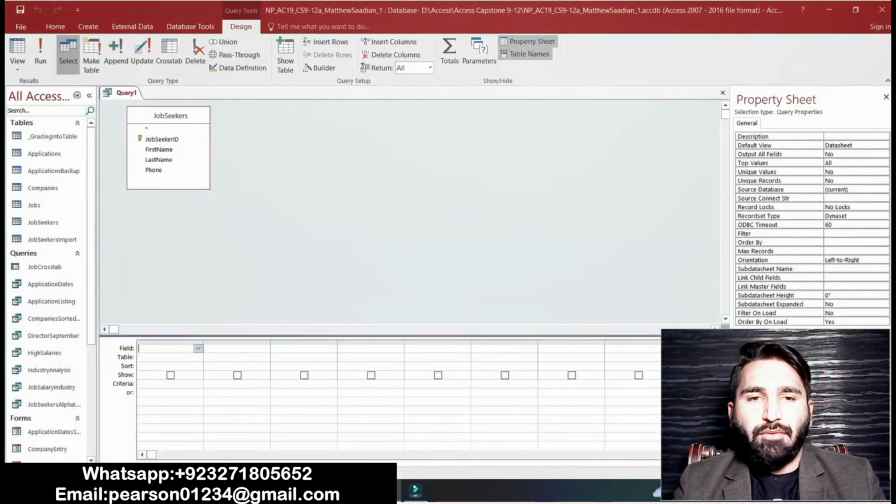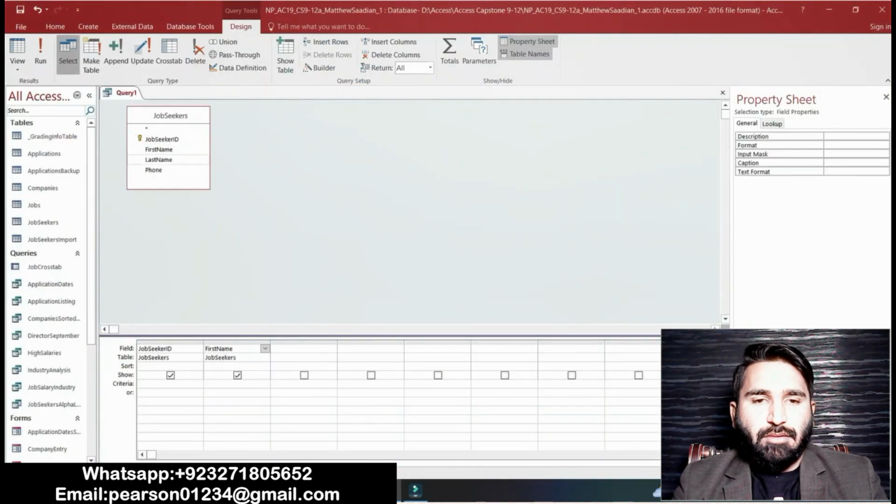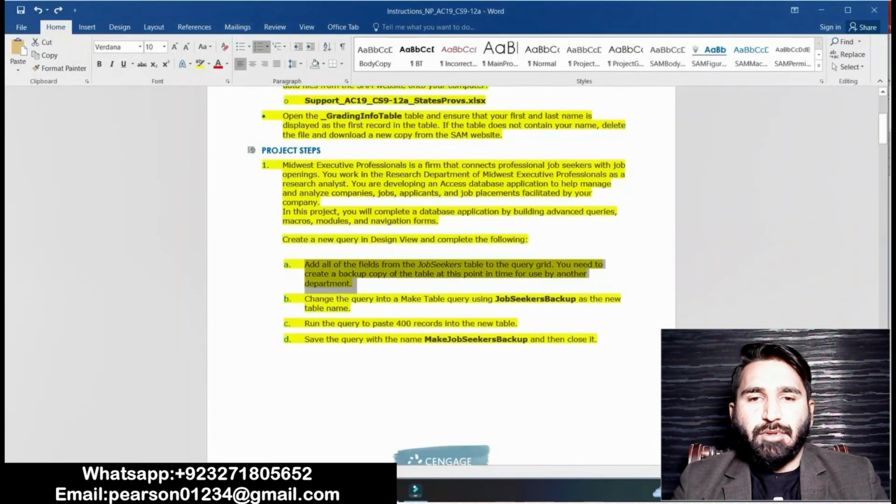Add the JobSeekers table to Query1 and select all the fields. Opening the properties is done. Okay, point A is completed.